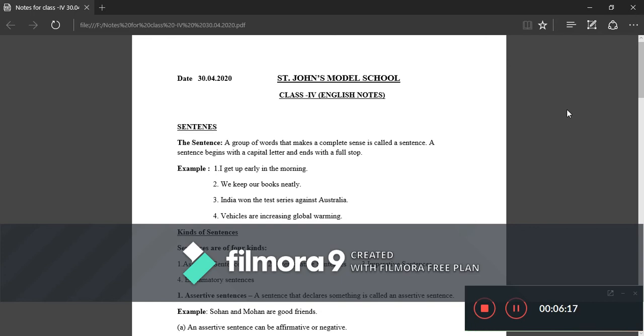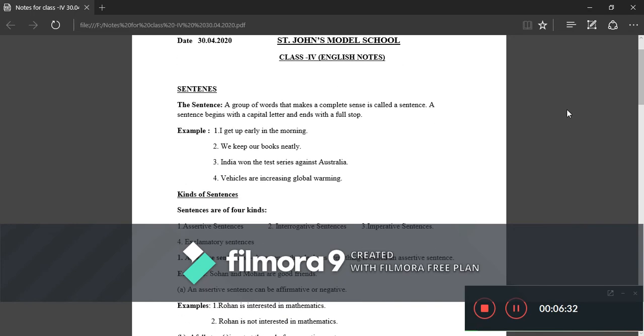So these sentences express a complete thought. The four above sentences convey a complete thought. Now, kinds of sentences. Sentences are of four kinds. First one is declarative or assertive sentences. Second one is interrogative sentences. Third one is imperative sentences. And fourth one is exclamatory sentences.